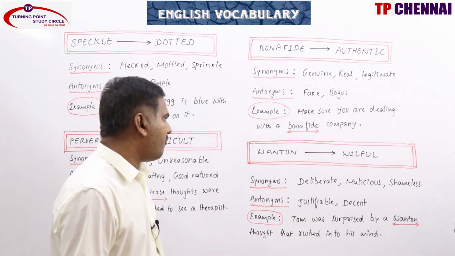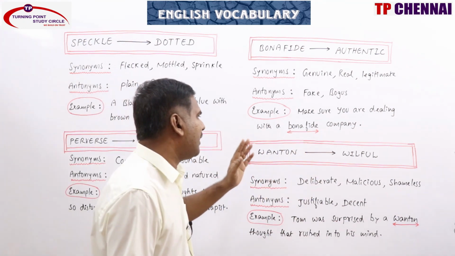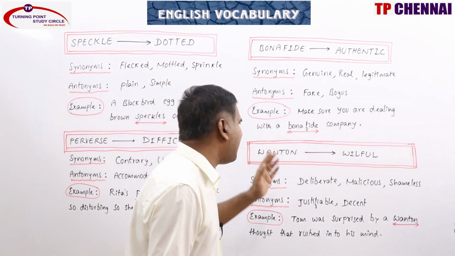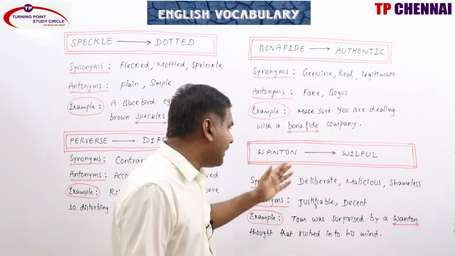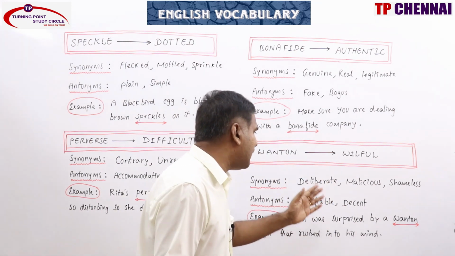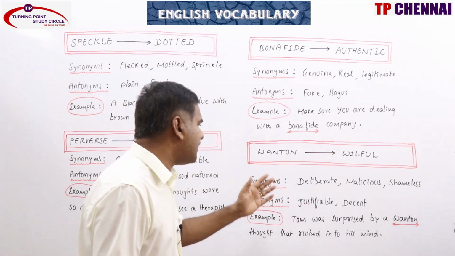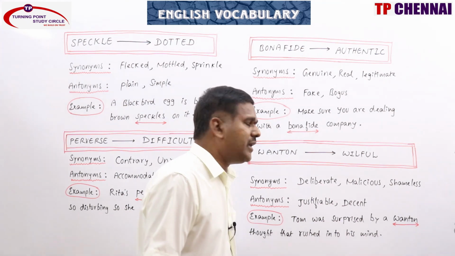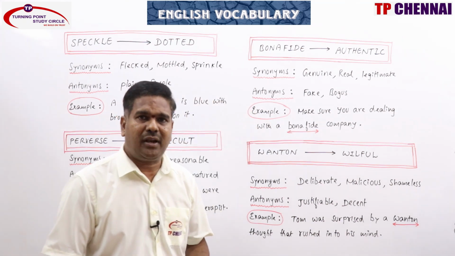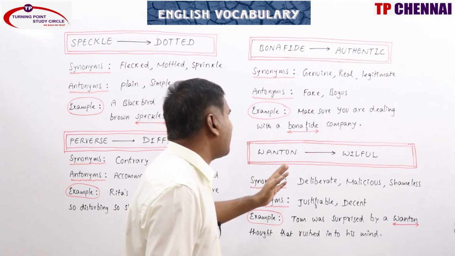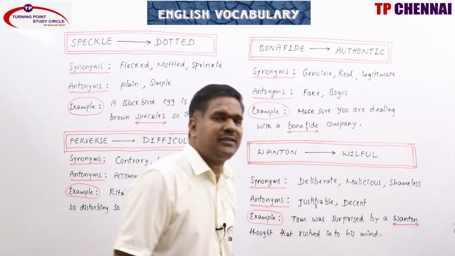Wanton, willful: of cruel or violent action, doing deliberately without shame. Synonyms: deliberate, malicious, shameless, unprincipled, indecent, vicious, wayward, libidinous, outrageous, immodest. We can even say a person who is having many sexual relationships.